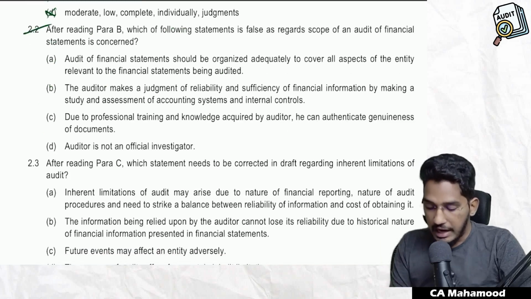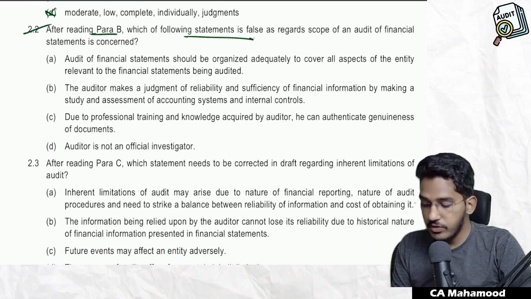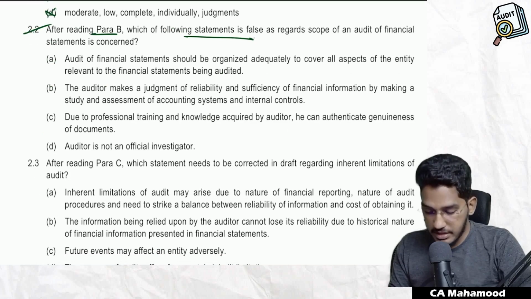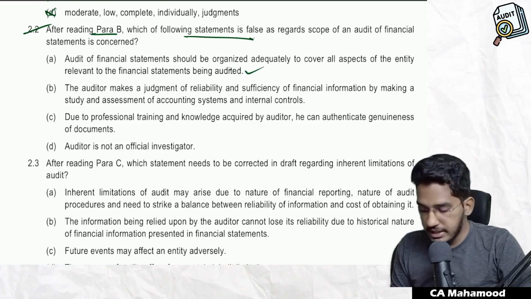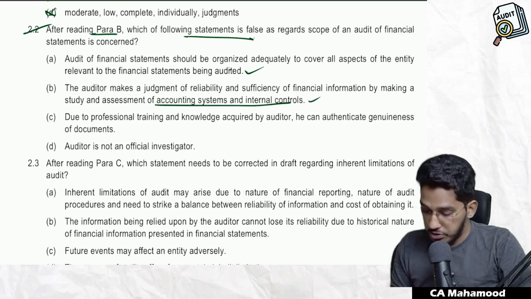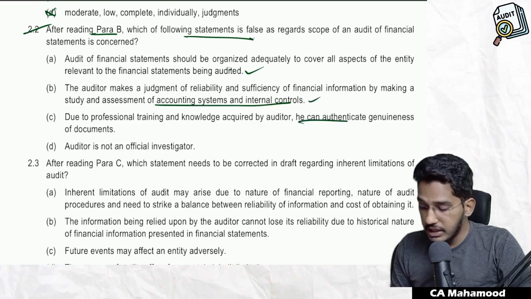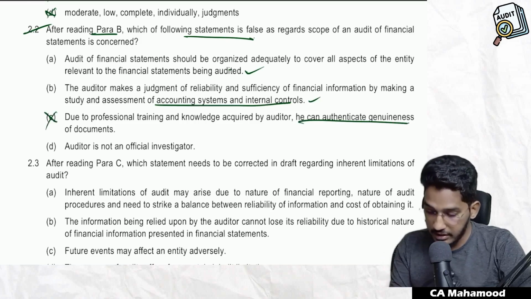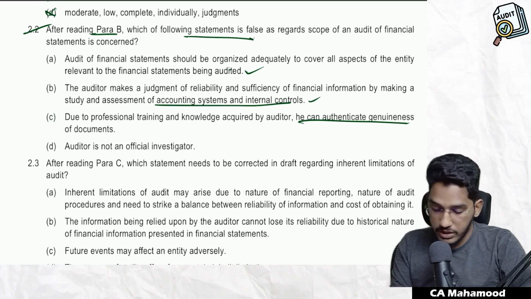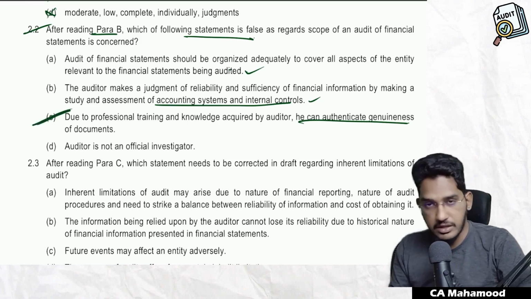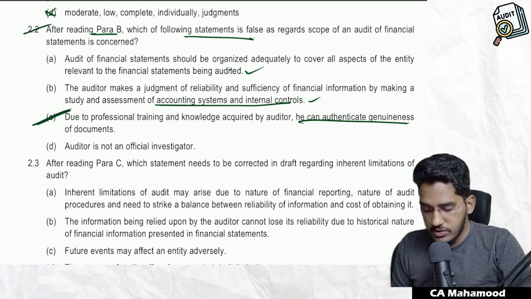Let us see. After reading para B, which of the following statements is false as regard the scope of an audit of financial statements? Audit of financial statements should be organized to cover all aspects. This statement is correct only. The auditor makes a judgment about reliability and sufficiency of information by making study of accounting system and internal control. This is also correct. Due to professional training and knowledge acquired by the auditor, he can authenticate genuineness. That means he can give guarantee of document. No, he can't give. This statement is incorrect. So they are asking us to find out incorrect statement only. So which one will be the incorrect statement? C will be the incorrect statement. Auditor is not an official investigator. This statement is also correct only.